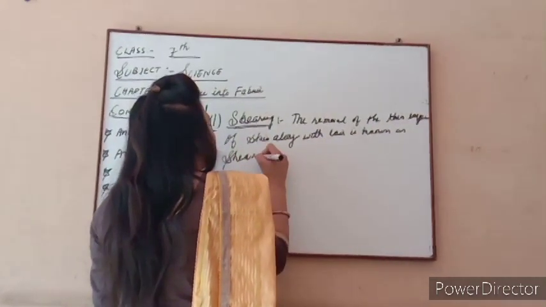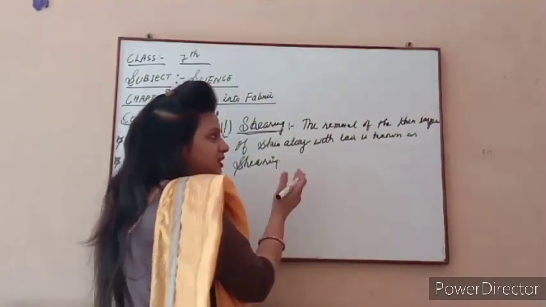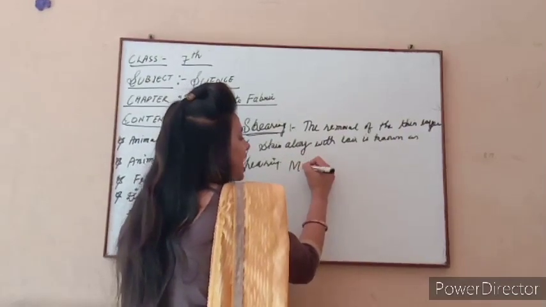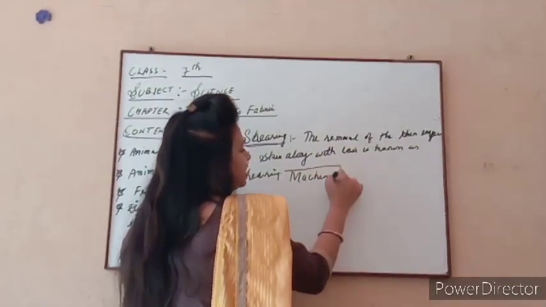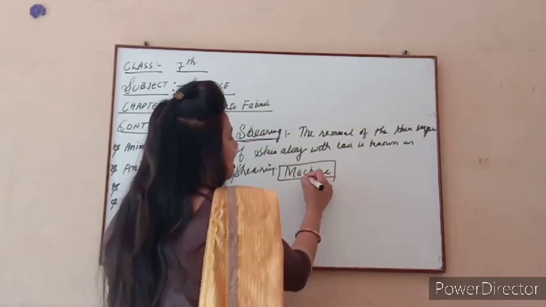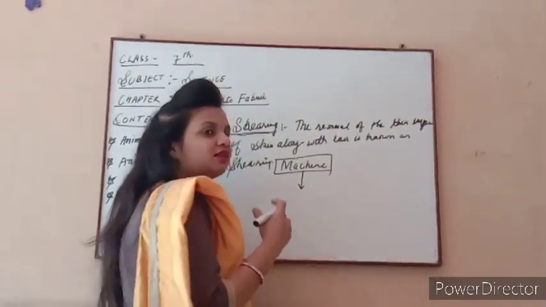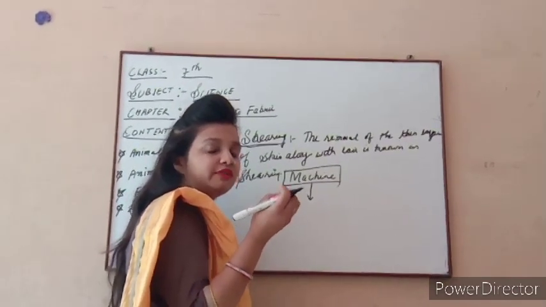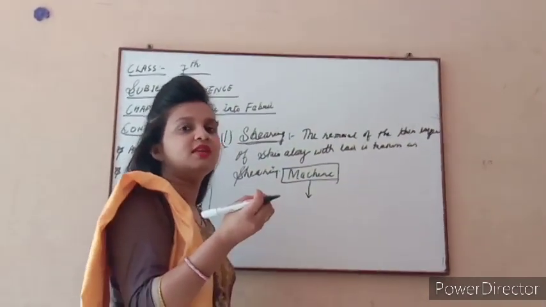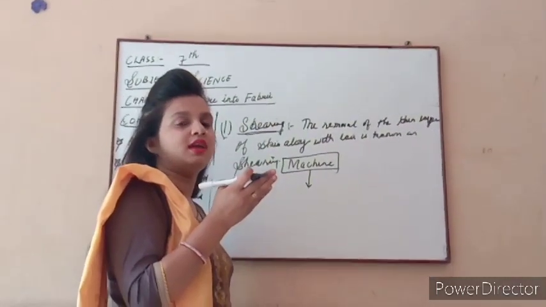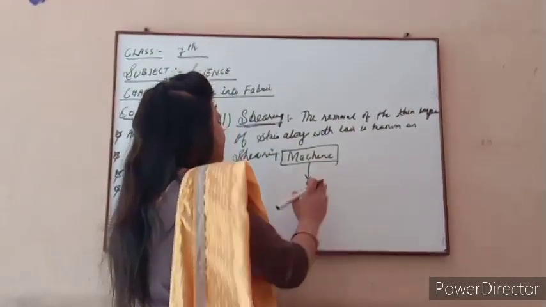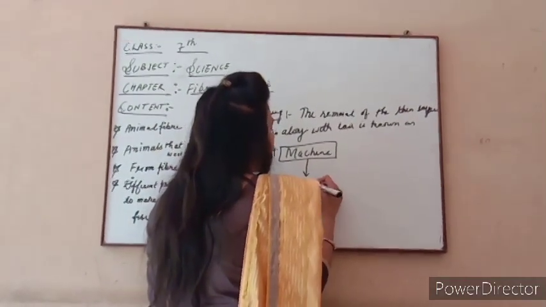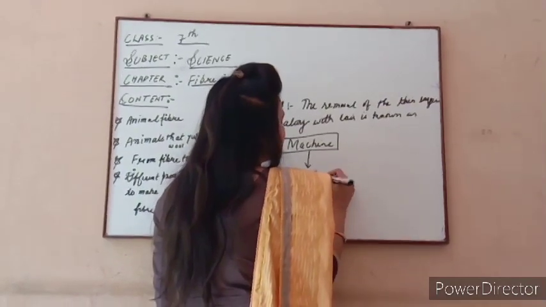And in which pattern is it necessary to do this shearing? First, we discuss with the help of which machine. Shearing is done with the help of a machine, like a barber's shaving machine, which is used to remove the hair from the sheep's body. This process is always done in hot weather. Why is it in hot weather?